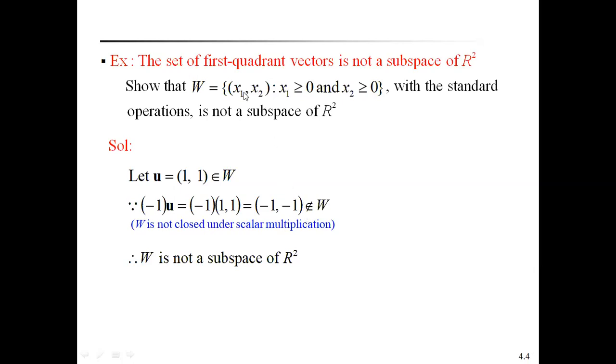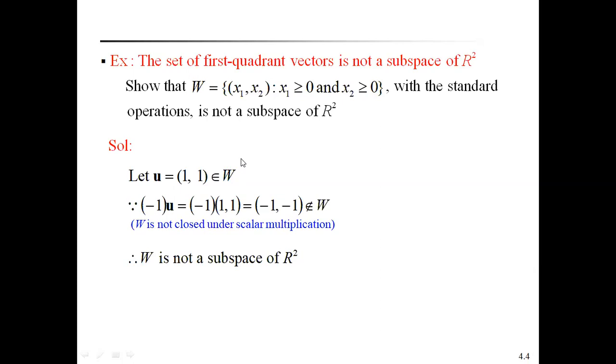What is the definition of W? The components x1, x2 are greater than 0. But here we get (-1, -1), so these are not components of W. That is why this vector does not belong to W. That means scalar multiplication fails, so W is not closed under scalar multiplication. Then we say that W is not a subspace of R square.